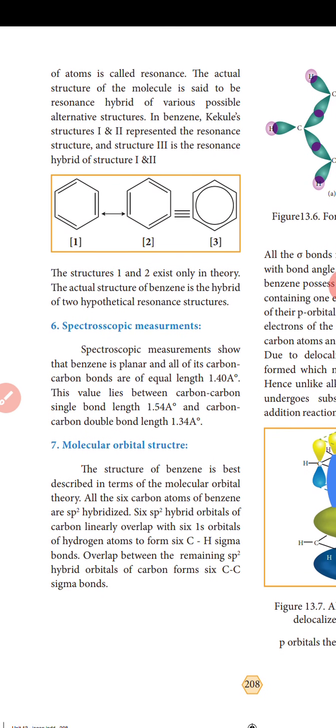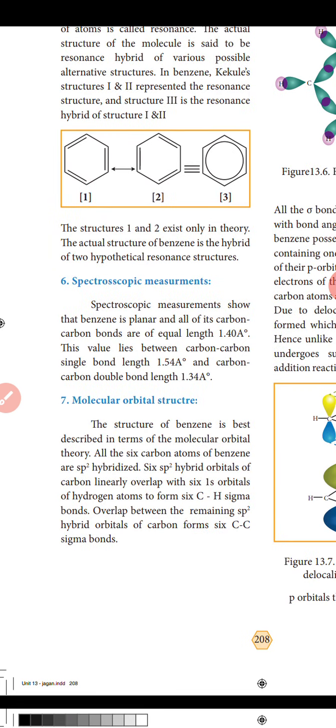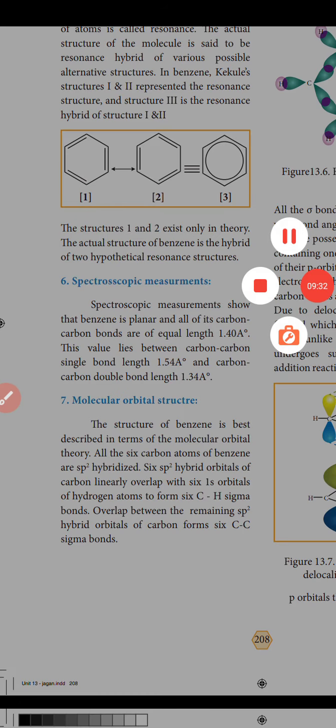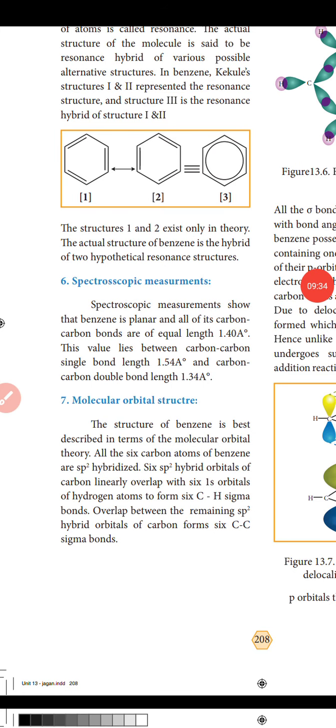The sixth one, spectroscopic measurement. Spectroscopic measurement shows that benzene is planar and all its carbon to carbon bonds are of equal length, 1.40 angstrom. This value lies between the carbon to carbon single bond length 1.54 and the carbon to carbon double bond length 1.34.